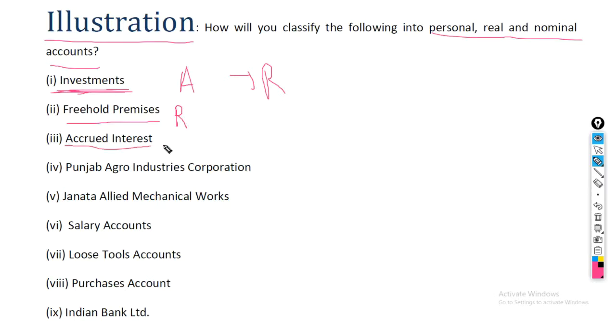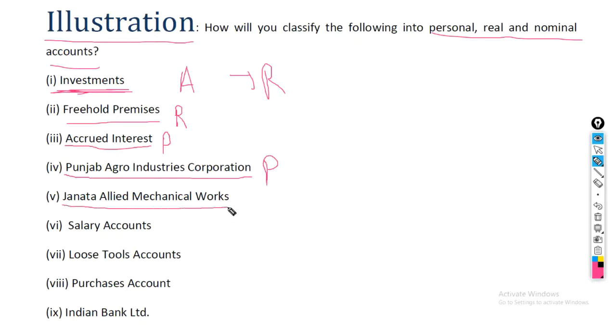Accrued interest, as I explained to you the three natures of the personal account, and the one that we didn't understand is the accrued interest, so it is a personal account. Punjab Agro Industry Corporation is an artificial person, a personal account.